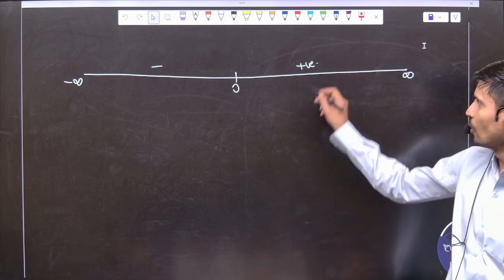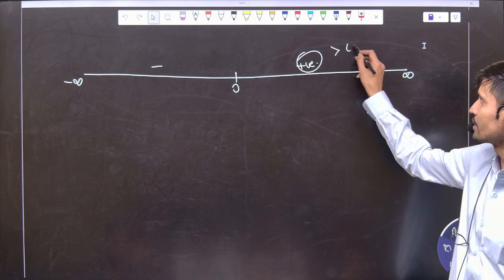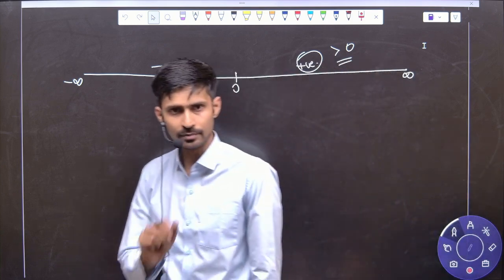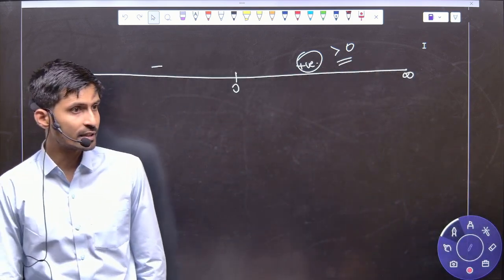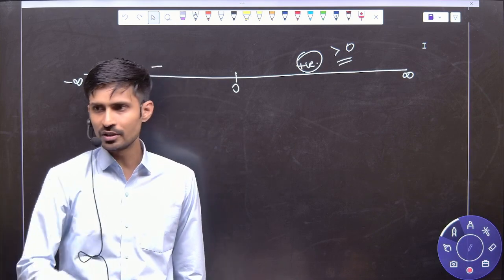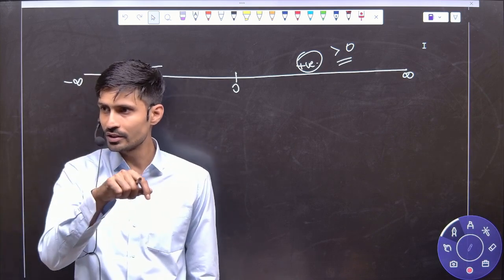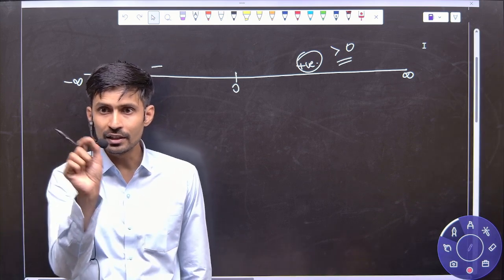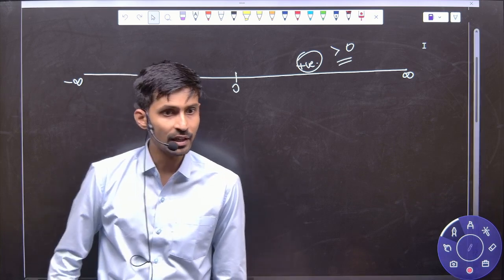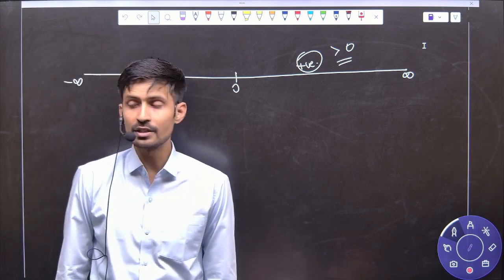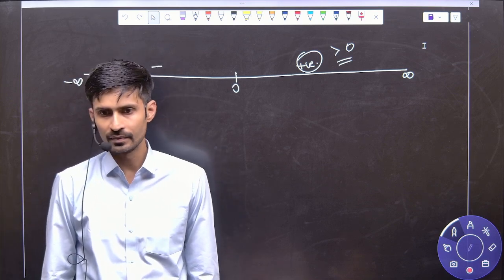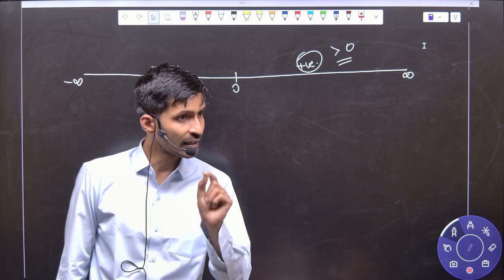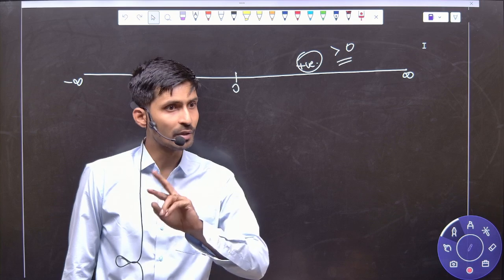Okay. Now, how do we represent positive? Positive we represent with greater than 0. Always remember, positive is an English term. So, if a question is saying something is positive, how will you write the mathematical equation for that? Something greater than 0. Suppose I am saying A is positive. So, what will be the mathematics for this line? A is positive, A greater than 0. And that will become an inequation.